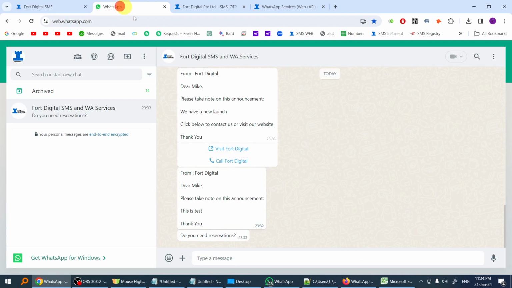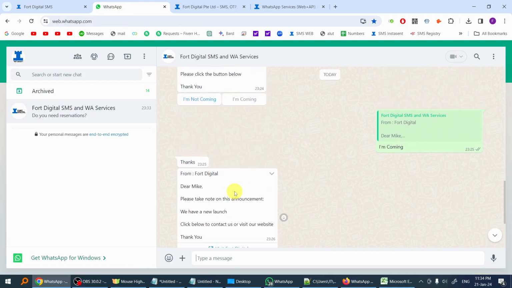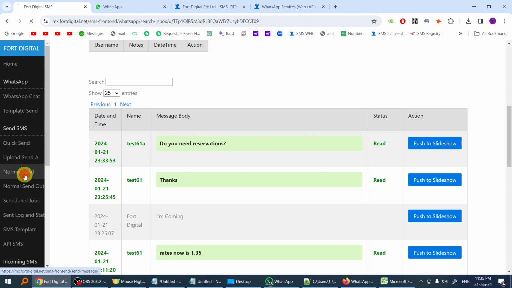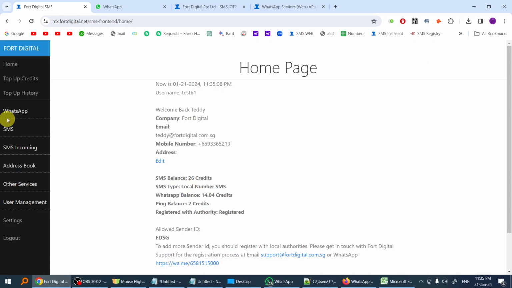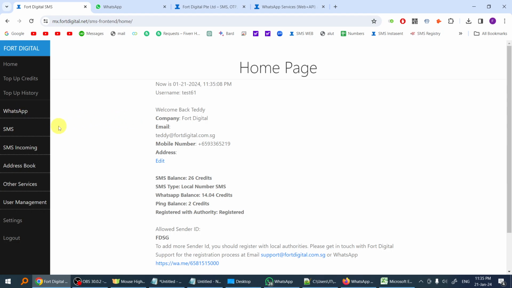But on the customer side, they do not know that there are 2 or 3 staff replying to them. They only see replies, but they do not know what is behind the scenes, that 2 staff are actually helping them. So this is a very good function. There's accountability here, you can trace who replied what. Now I'm going to log out, and log in again as the main user. So that's it. This is a very powerful centralized WhatsApp system.